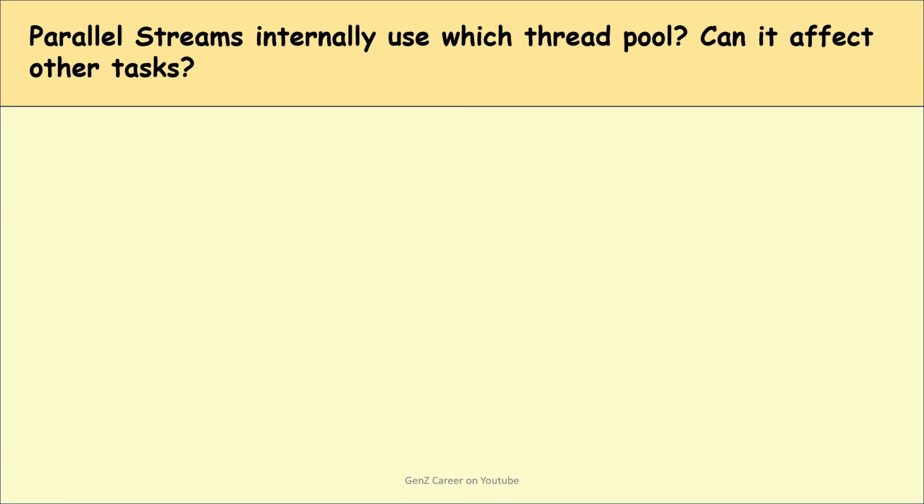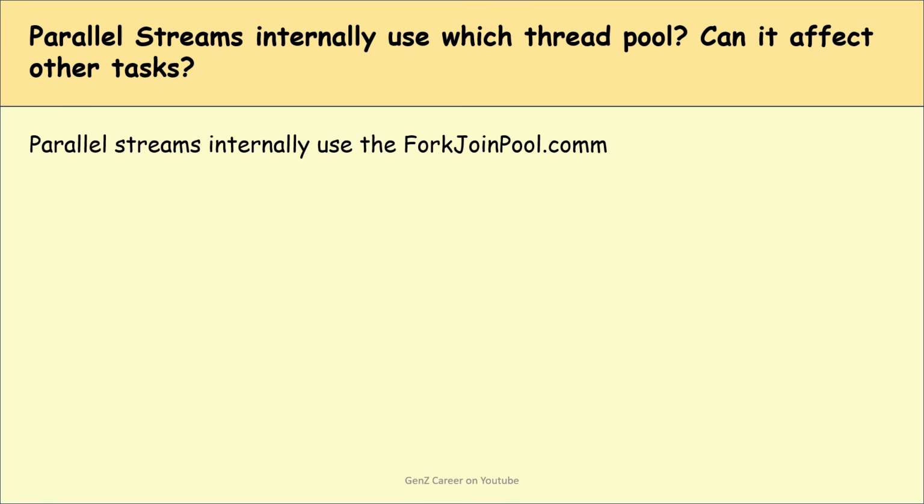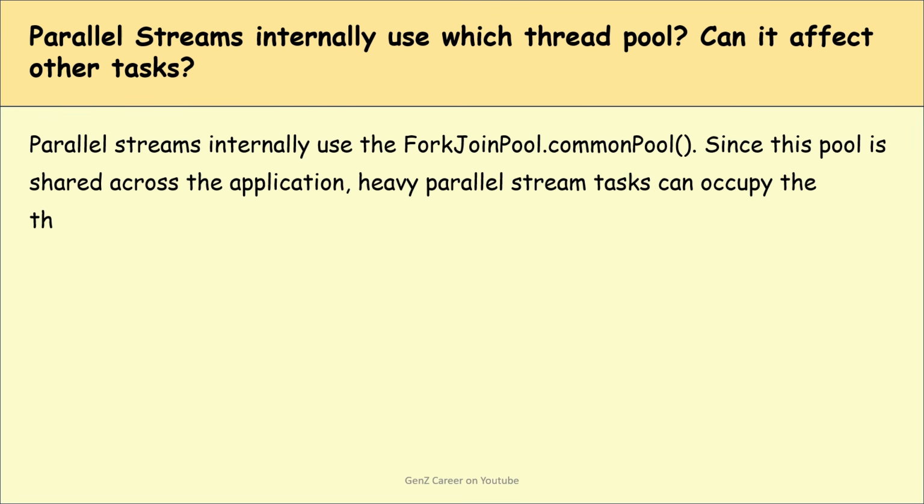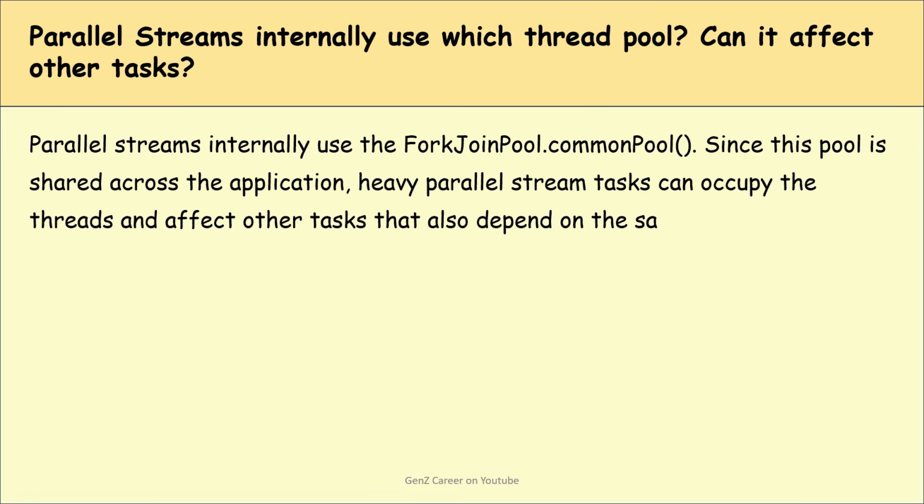Okay. Next question is parallel streams internally use which thread pool? Can it affect other tasks? So this is also an important question, guys. Parallel streams internally use the ForkJoinPool.commonPool. Okay. Since this pool is shared across the application, heavy parallel stream tasks can occupy the threads and affect other tasks that also depend on the same pool. Are you getting my point?